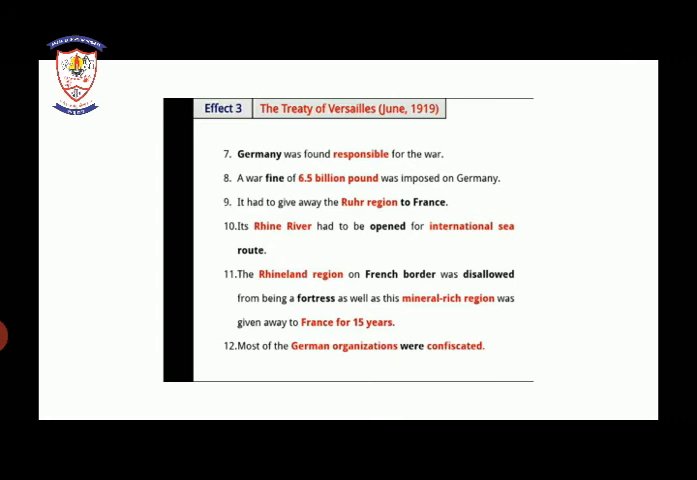Its Rhine River had to be opened for the international sea route. The Rhineland region on the French border was dissolved from being a fortress, and the mineral-rich region was given away to France for 15 years. Most of the German organization was confiscated.